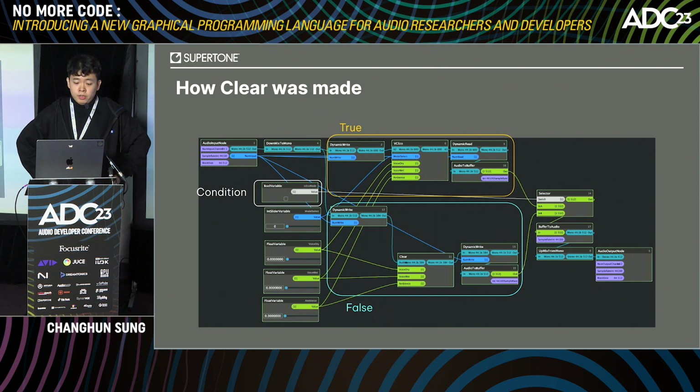A bool variable node here will act as a toggle switch. If the switch is true, then the true cluster on top, the echo model, will run. And if the condition is false, which is when the toggle is switched off, then the bottom side, the more accurate model, will run. So this is it.